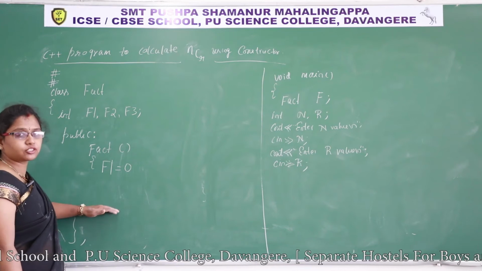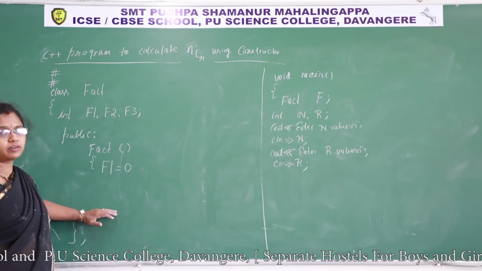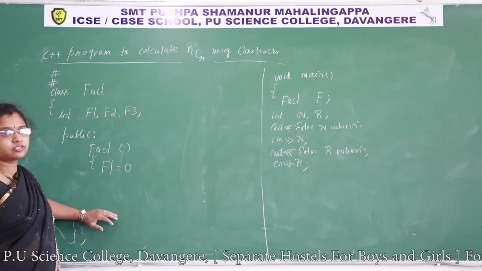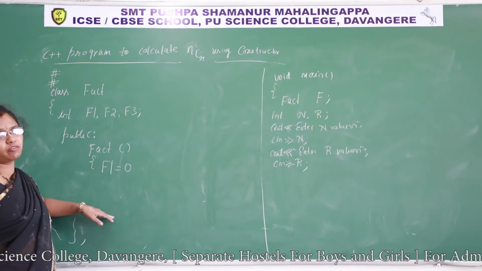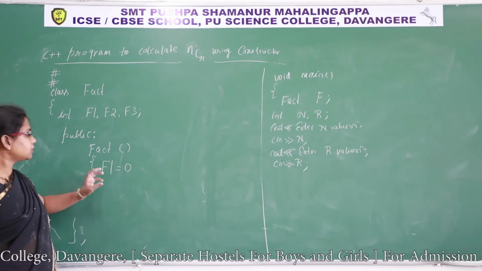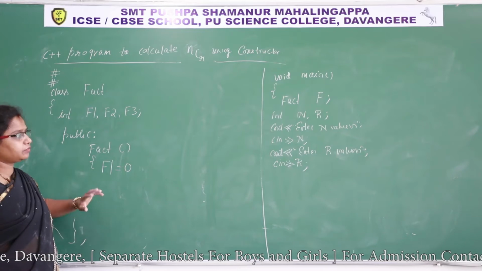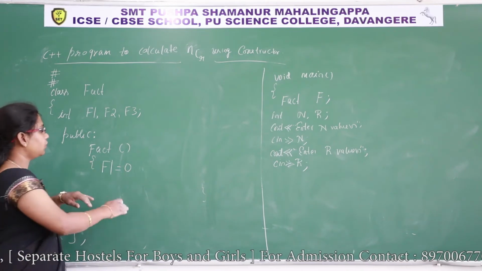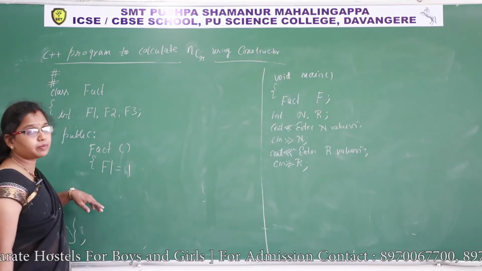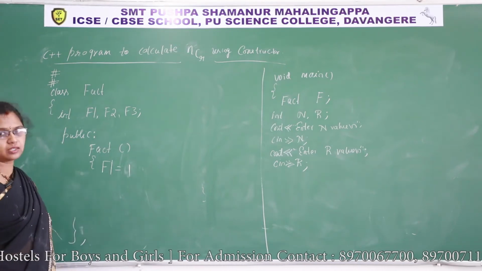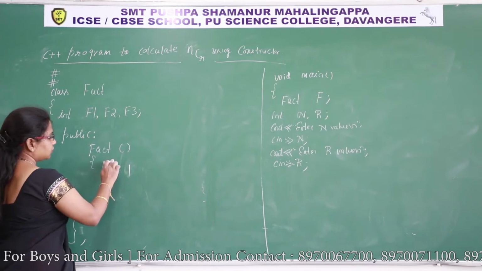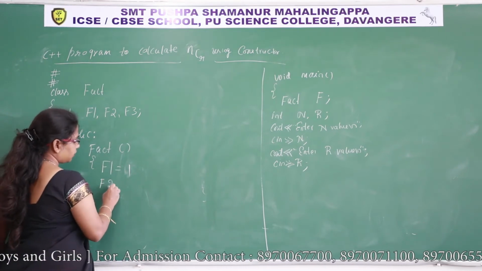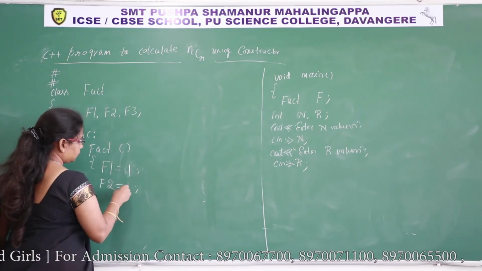Further we'll define a function to find the factorial. To that function I'll pass n. That function has to calculate the factorial of n, and that result is stored in f1, and the factorial of r, that result has to be stored in f2. Factorial of n minus r goes to f3. Like that I had taken f1, f2, f3.